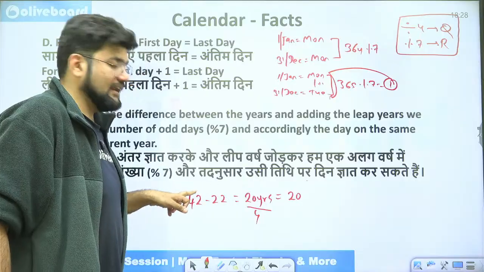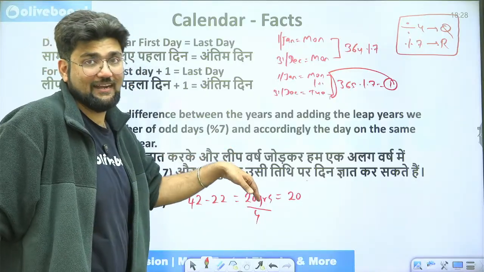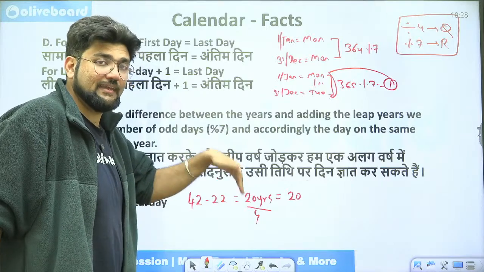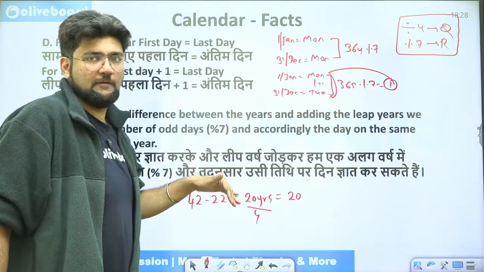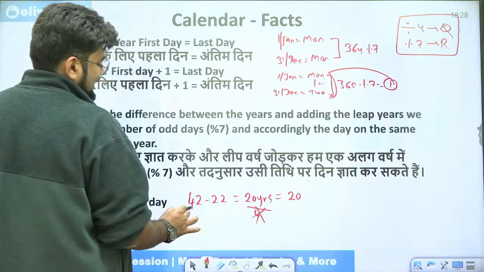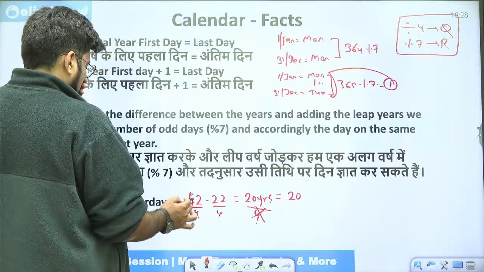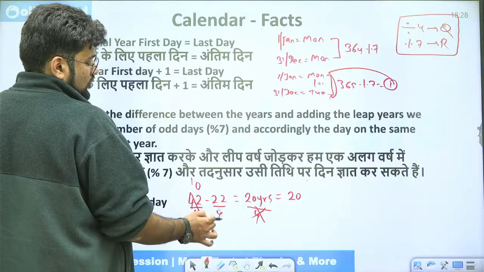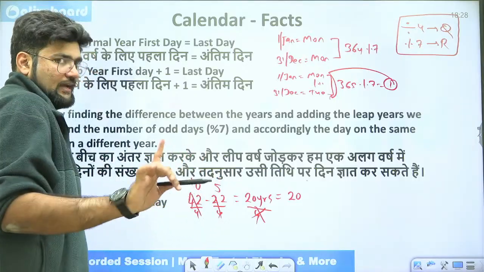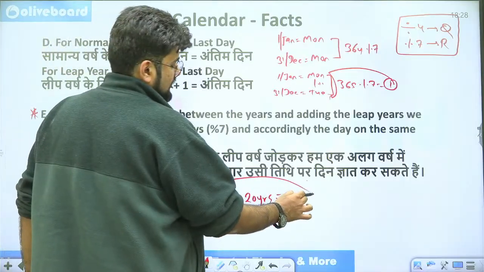But whenever there is a range given to you, it's a better method to go with the range and not directly, because you might end up making an error. I will show that to you going forward. Okay, so it's always better not to go from here, but rather divide them. So divide by 4, take their quotients and subtract. So 4 into 10 is 40, 4 into 5 is 20. Quotients only, I don't want the remainders. So 10 minus 5 is 5, so this 5 will be added here.